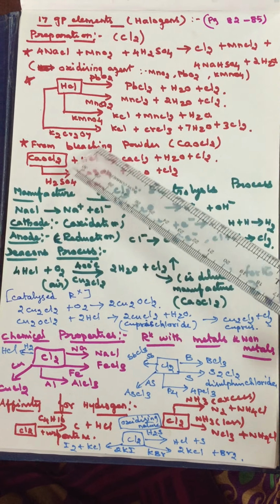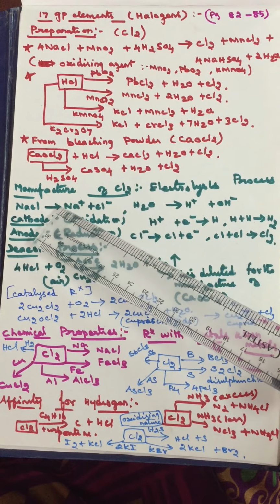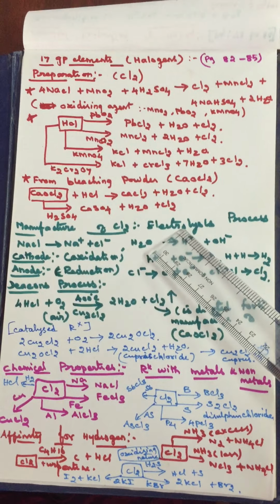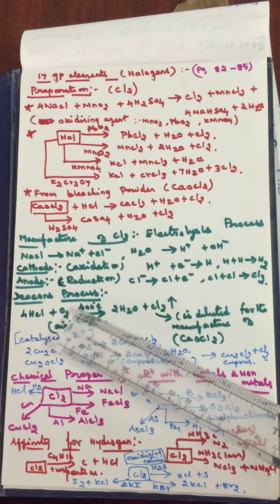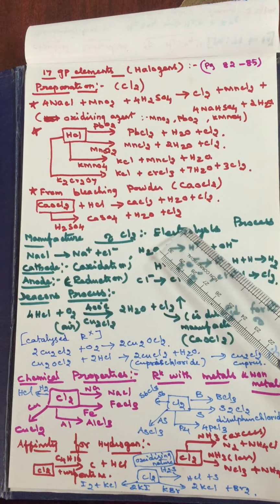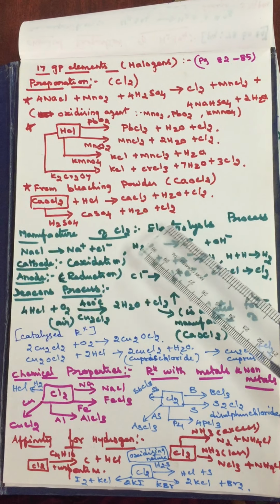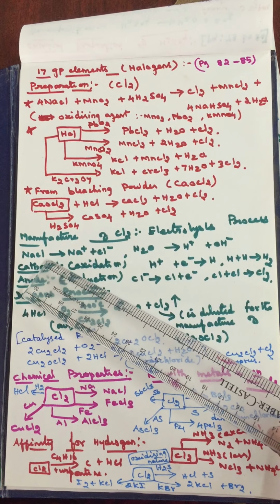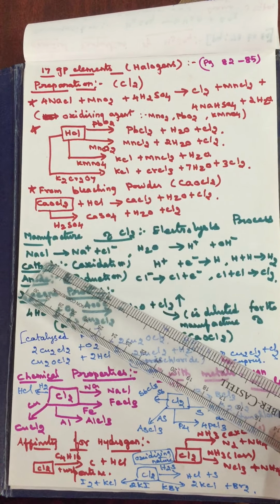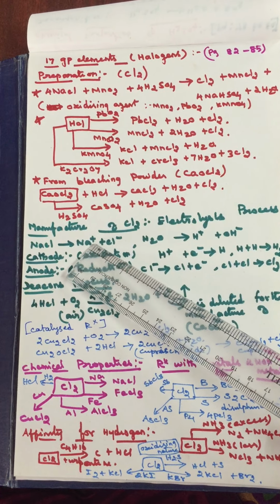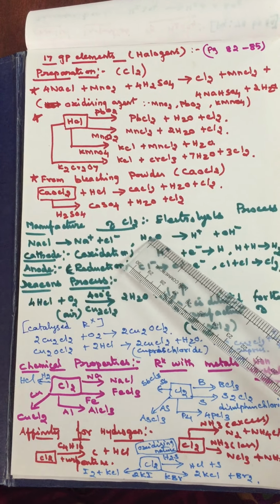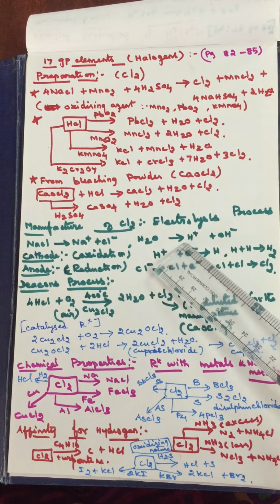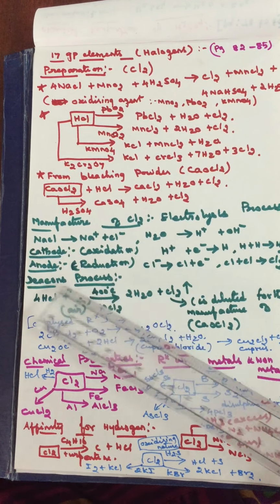Next is the manufacturing of chlorine. So far we discussed the preparation of chlorine. Now, how do you manufacture chlorine? There are 2 methods: one is the electrolysis process and another is Deacon's process. In the electrolytic method, sodium chloride solution, also called Brine solution, is taken as the electrolyte, and it dissociates to form Na plus and chloride ion. Similarly, the water molecule present dissociates to form hydrogen ion and hydroxyl ion. Cathode reaction.